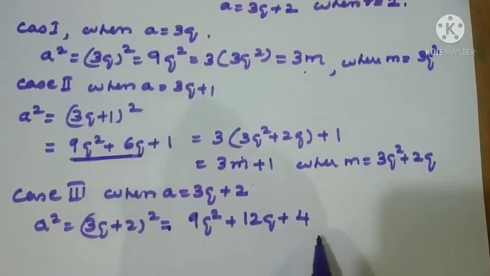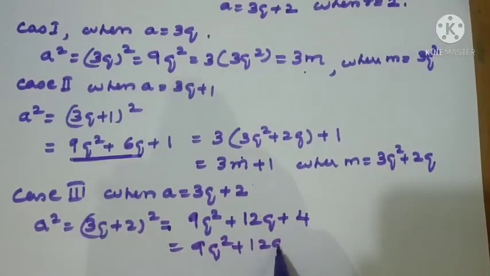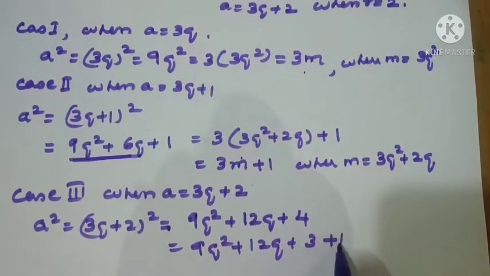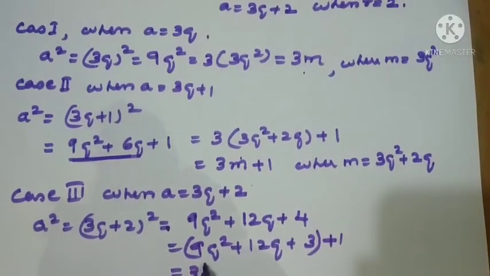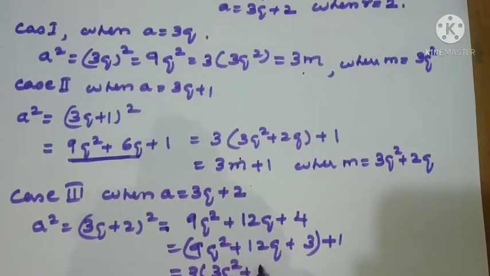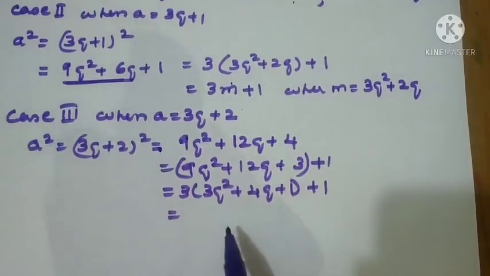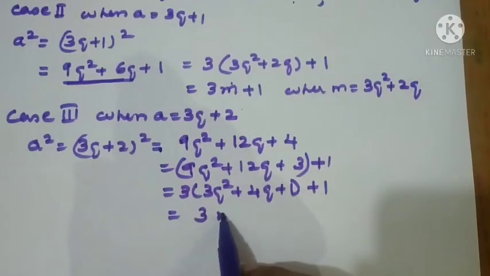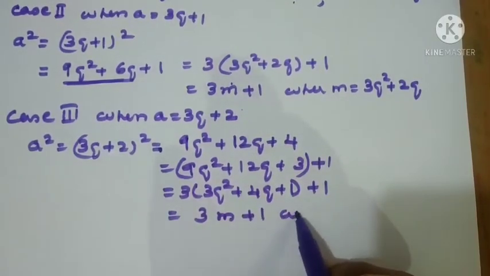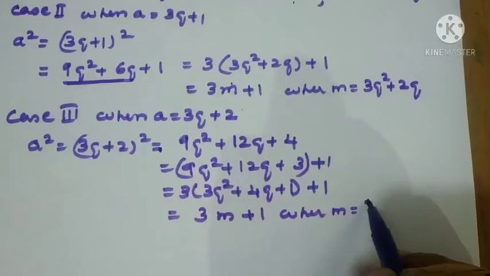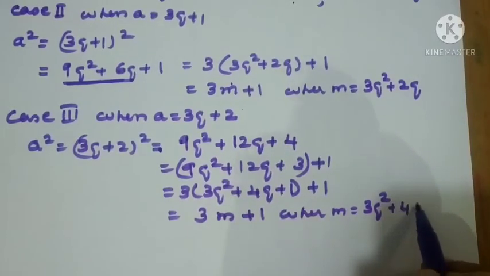Now we want 3m format or 3m plus 1 format. So I am splitting 4 as 3 plus 1. So up to here we can take 3 common. So 3 into 3q square plus 4q plus 1, plus 1. Again, what is the format we want? 3m plus 1 only. So we changed this as 3m plus 1, where m equal to 3q square plus 4q plus 1.